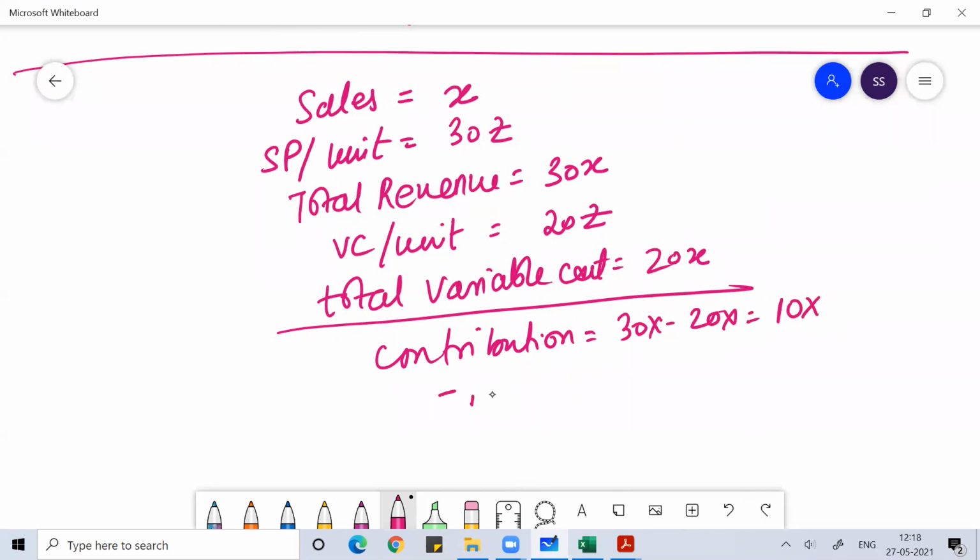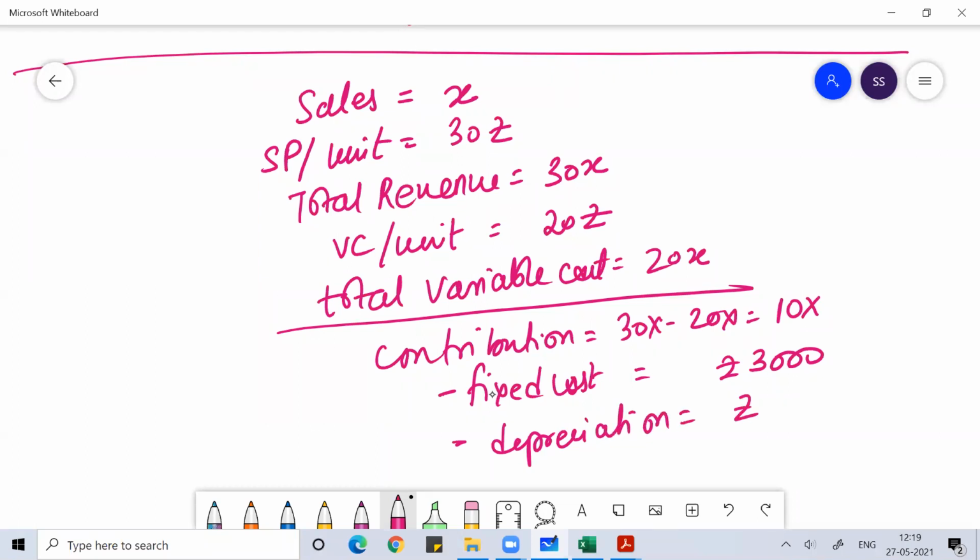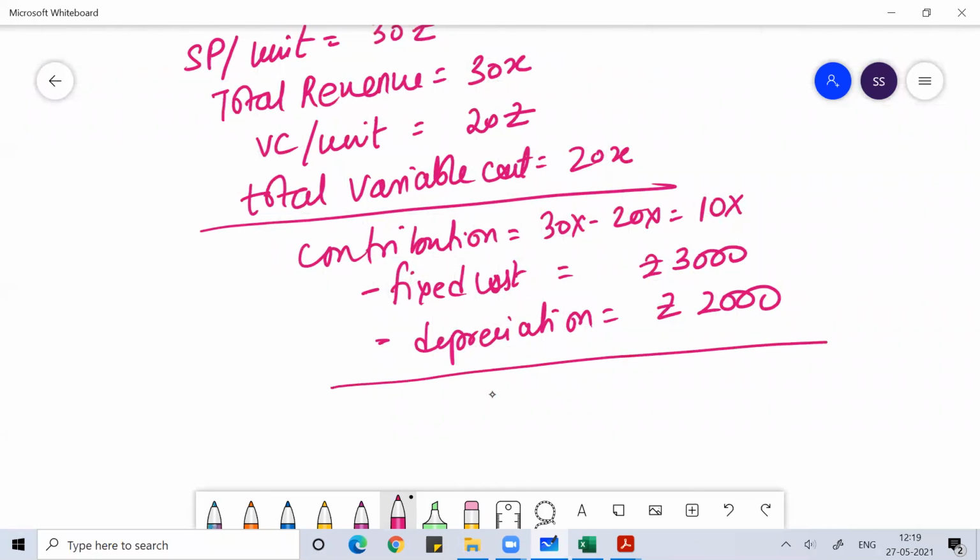Okay, what you do is subtract fixed cost. How much is your fixed cost? Fixed cost is 3,000 rupees. Then depreciation. Depreciation is 2,000 rupees. If you subtract both of them, you'll get operating profit. The operating profit is 10x minus 5,000 rupees.